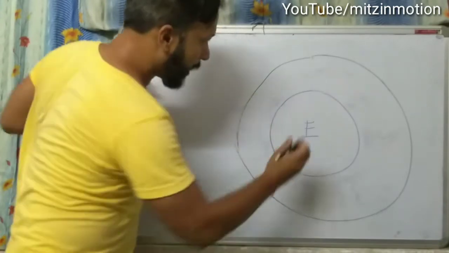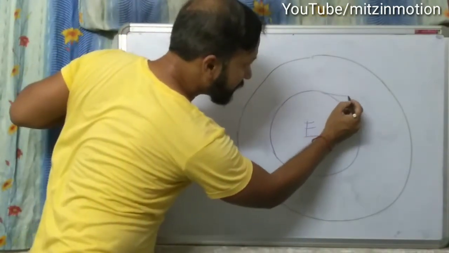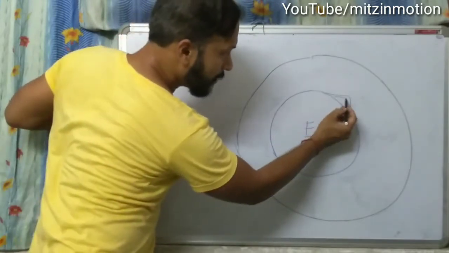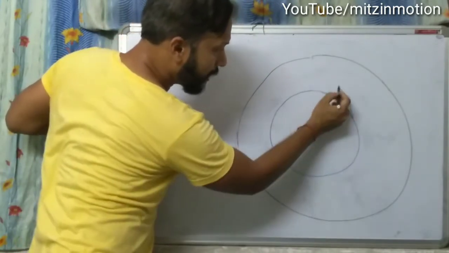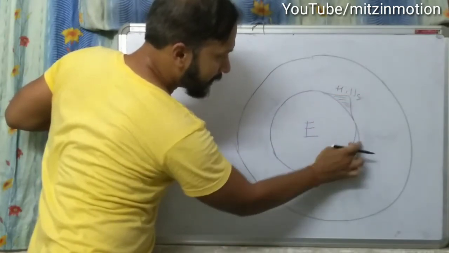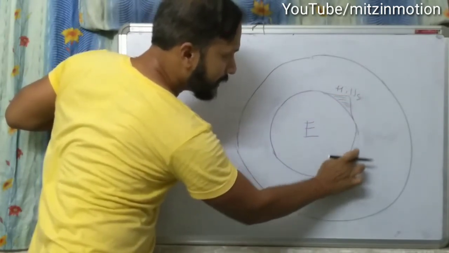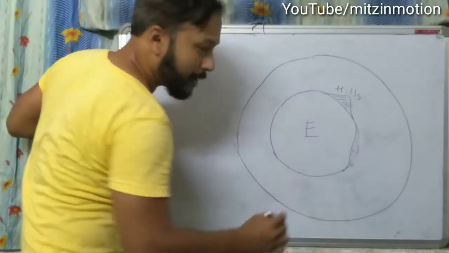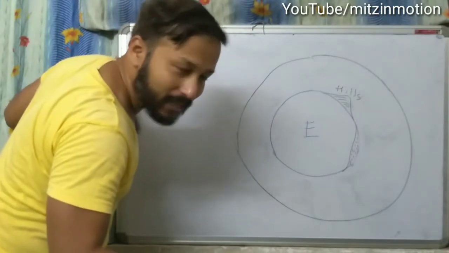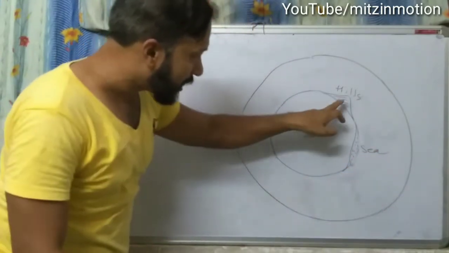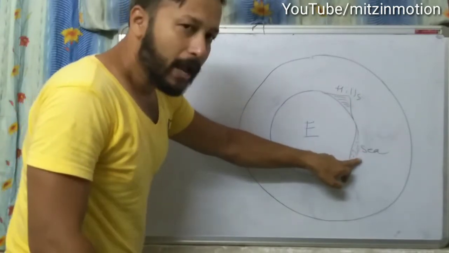Say this is the hilly region, means hills. But here, say this region is filled with water. I mean ocean, sea. So these are hills, this is sea.